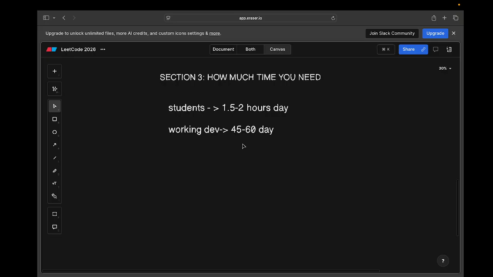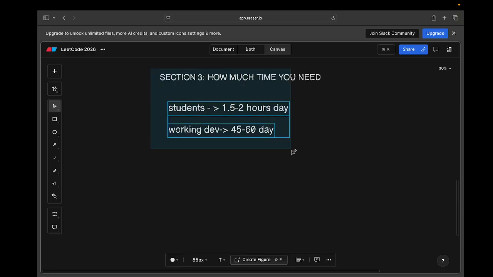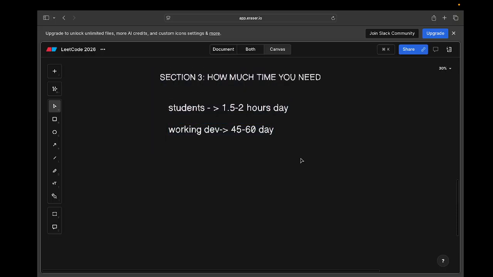For students 1.5 to 2 hours a day is a must, because even 30 minutes daily for 6 months is better than 6 hours once a week. So this is the important part, where we are dealing with how much time you need to solve problems, for students and for working professionals.